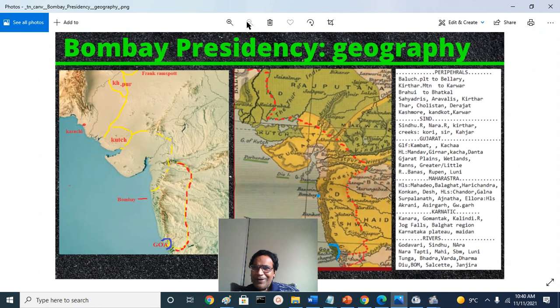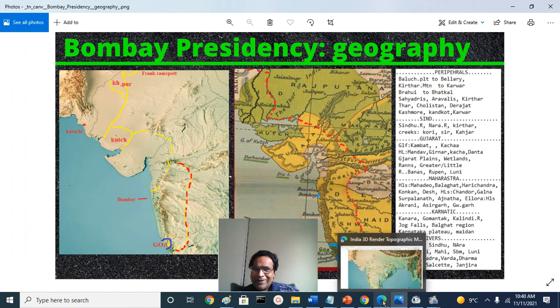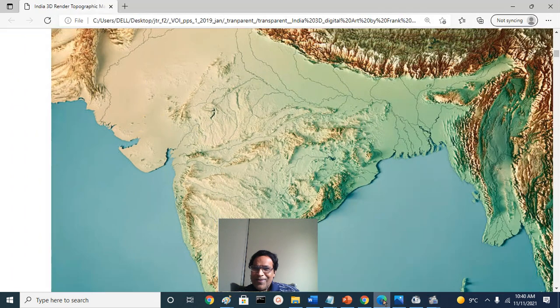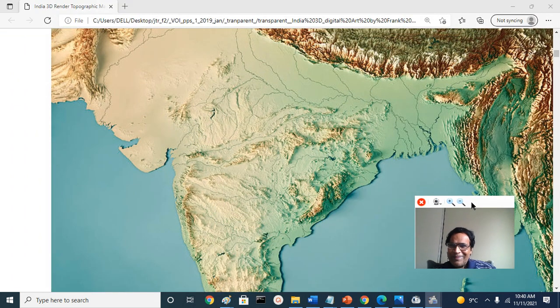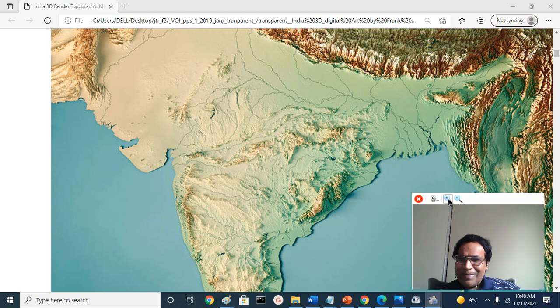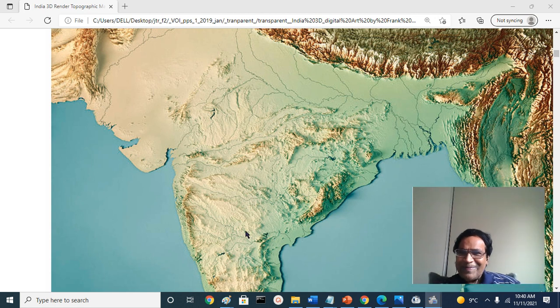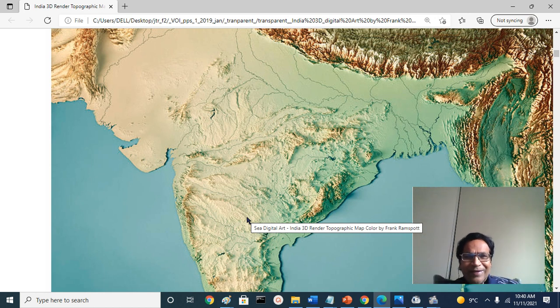That's what we looked at about the Bombay Presidency. We go and look at the same thing briefly, and you will appreciate the fascinating part of it. Here I expanded it a little more. I think this is a similar thing. I will not spend time here; we will go and look at other things.